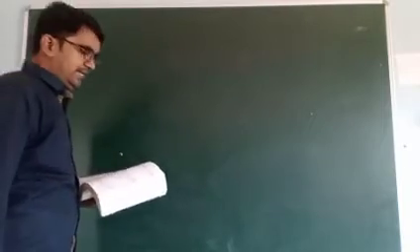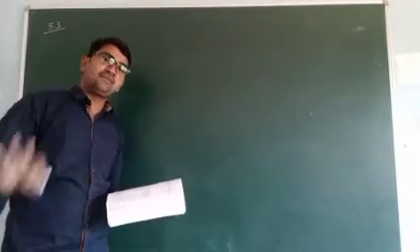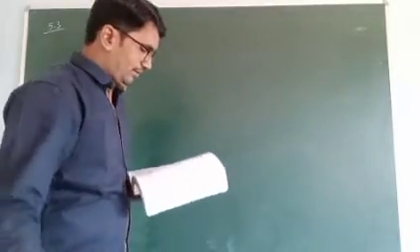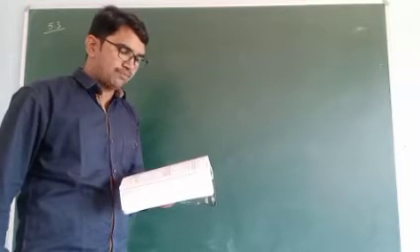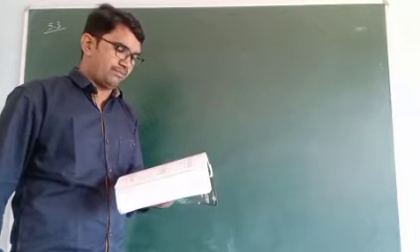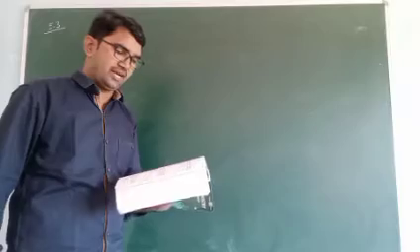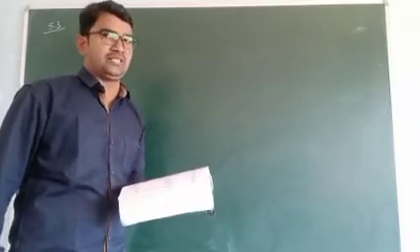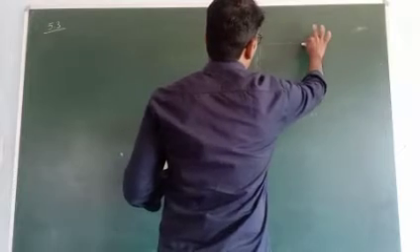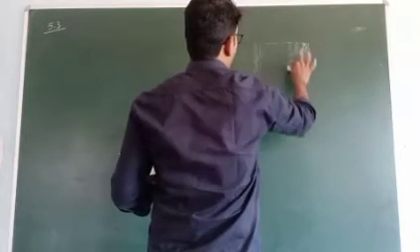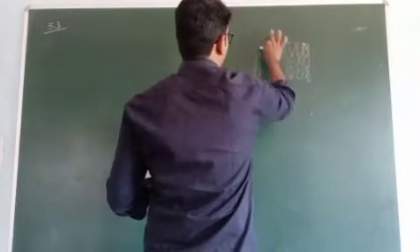Next, 5.3. Actually, this problem is completely based on physics. A gas filled freely collapsible balloon is pushed from the surface level of a lake to a depth of 100 meters. First, one lake is present. For example, this is the surface of the lake.